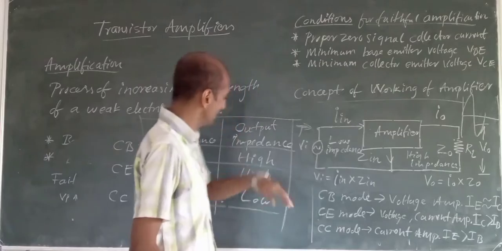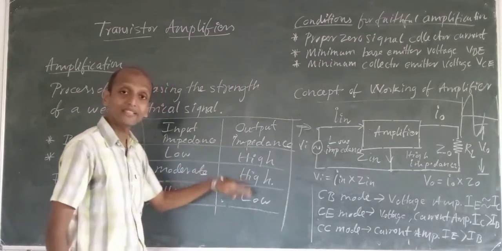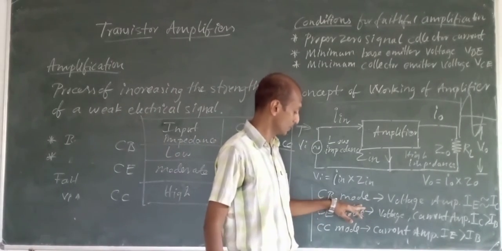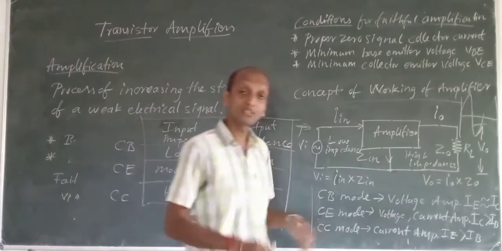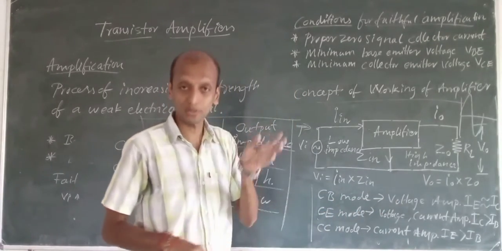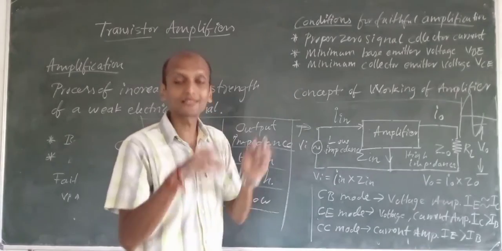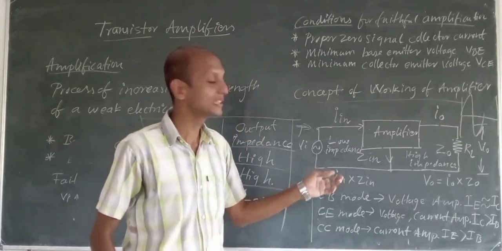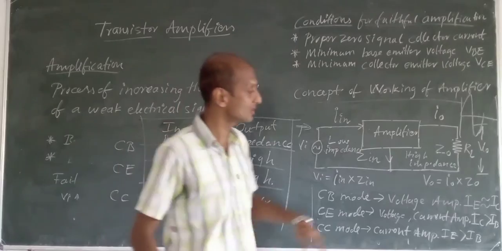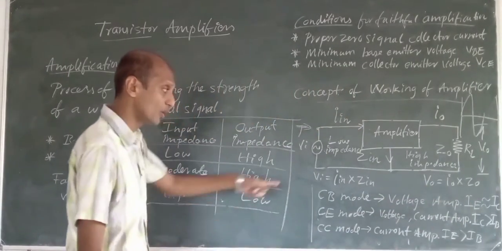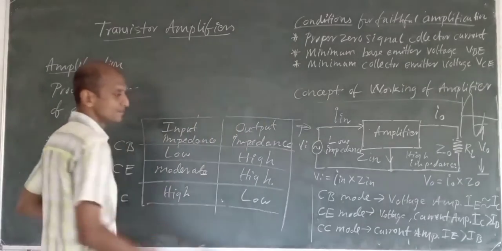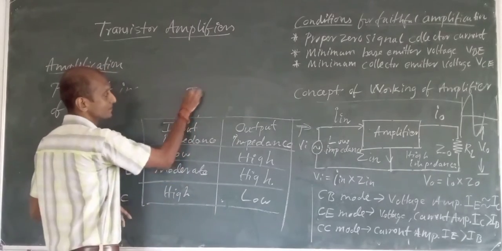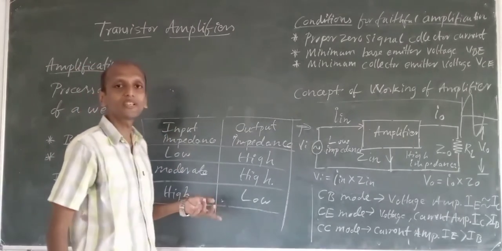Yes. Now coming to it, because of all these things, we can have different uses. So see here. For the common base configuration mode, a common base configuration transistor amplifier can be used as what? Only a voltage amplifier. Why? Because in common base configuration, what is the output current? In common base configuration, your output current is what?